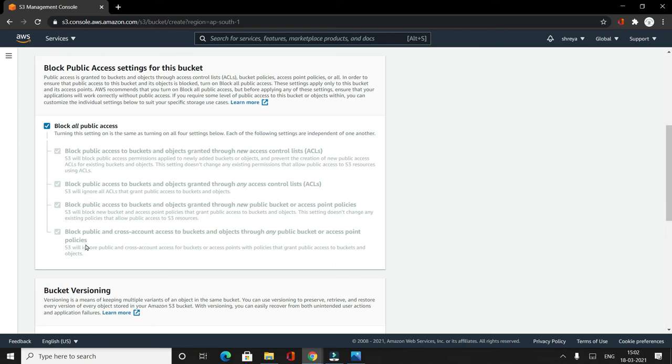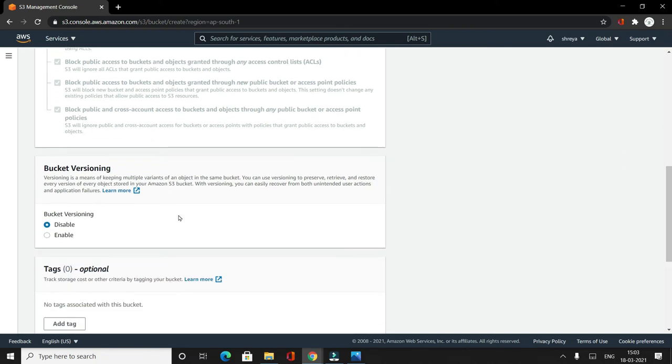It has three things that it has blocked: block public access to buckets and objects granted through new access control list, block public access to buckets and objects granted through any access control list, and it also blocks anything which is a new public bucket or access policy that has been defined. Even the cross account access is disabled. All of this access is disabled.